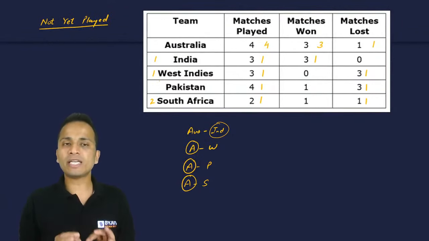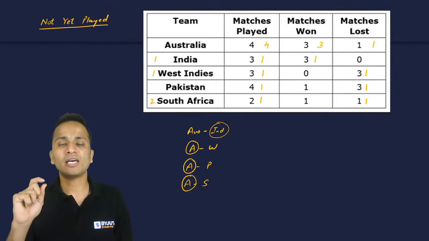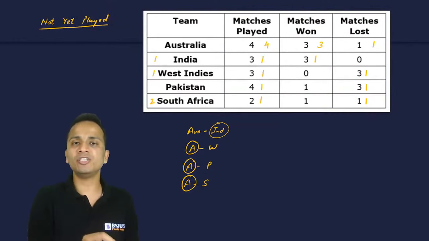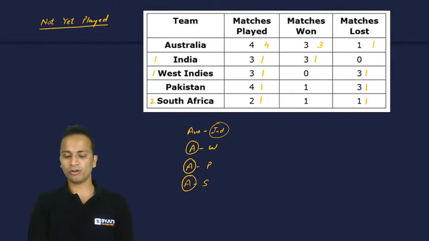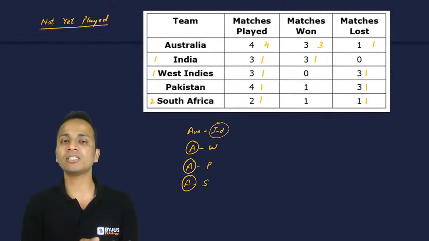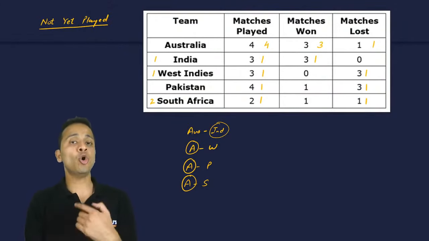So can you tell me, first of all, which matches or the matches between which countries are not played yet? Come on, write this. कौन-कौन से मैचेस नहीं हुए हैं अभी जो होने बाकी हैं?